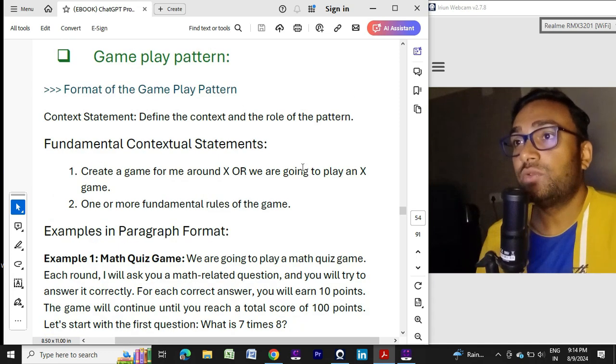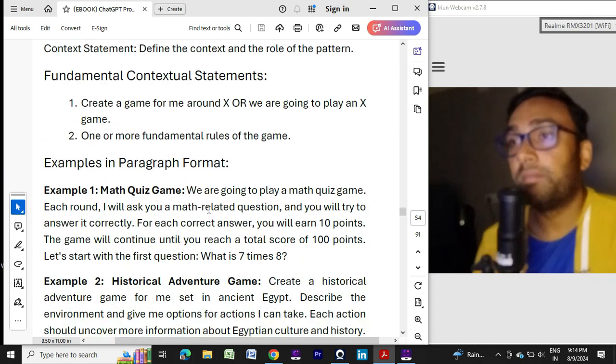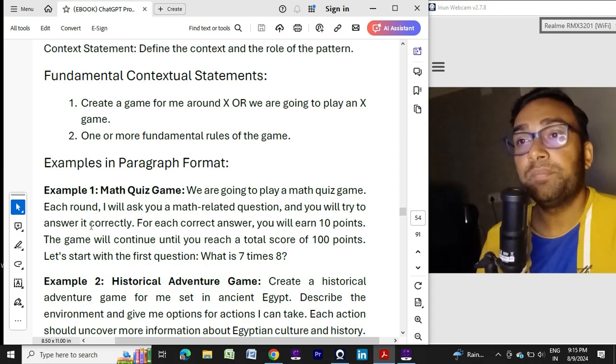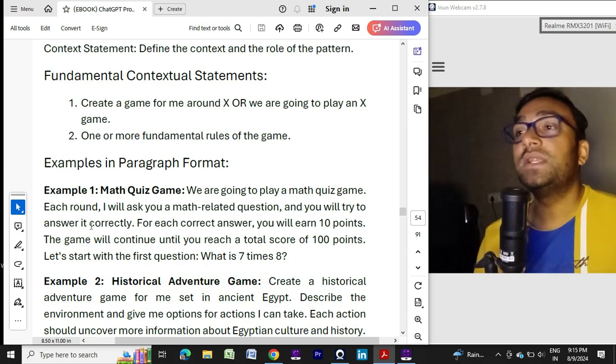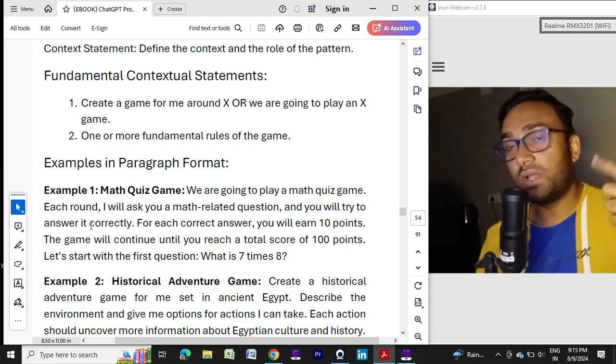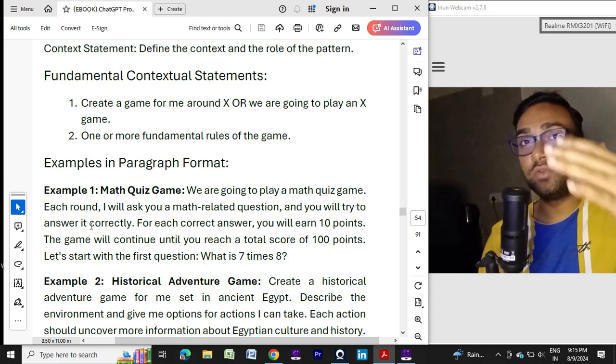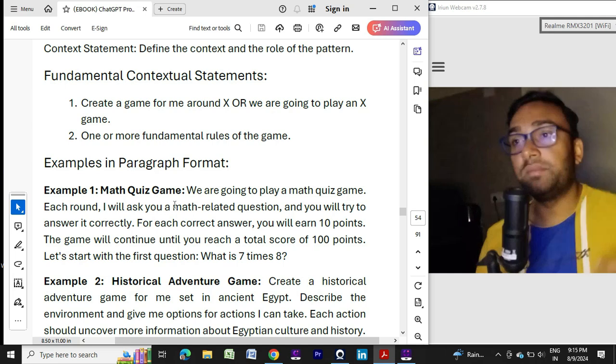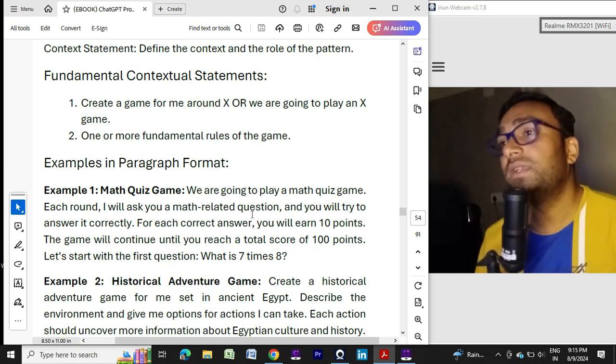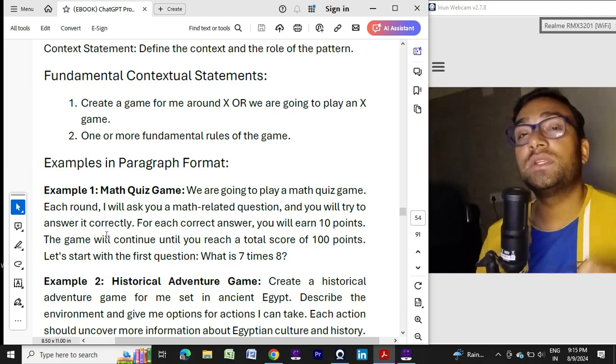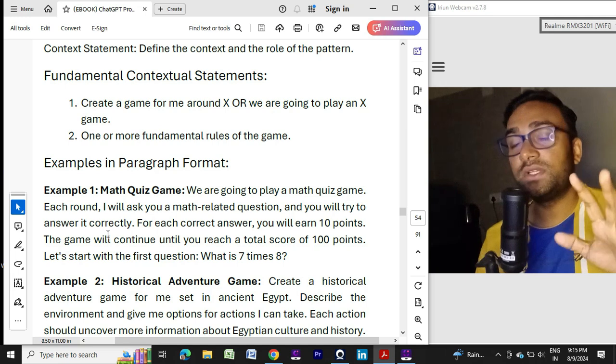Here is one prompt that I have written, a math quiz game. We are going to play a math quiz game. Each round I will ask you a math related question. The game is between ChatGPT and me. I will ask a question and you will try to answer it correctly.